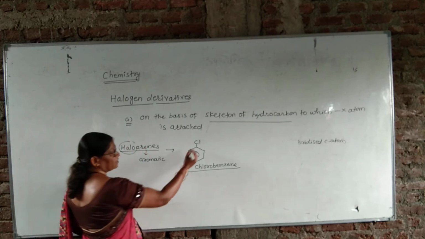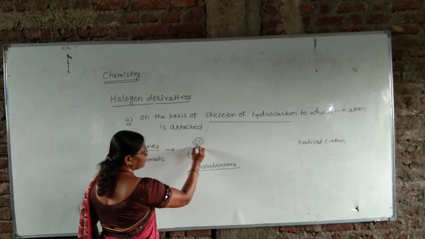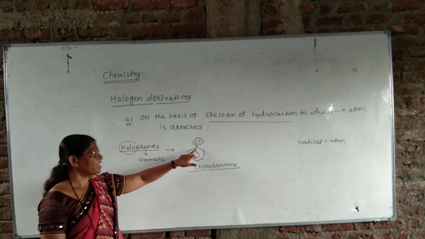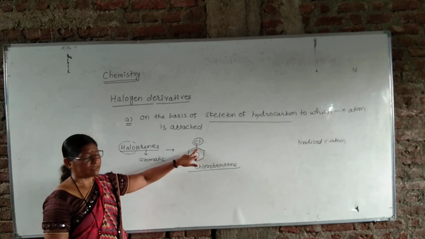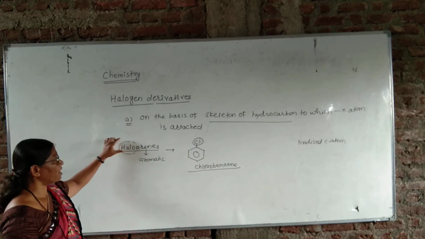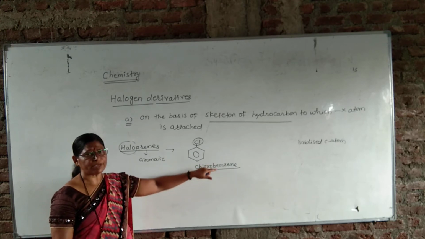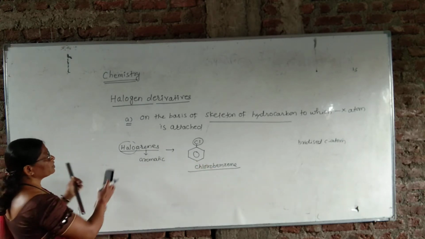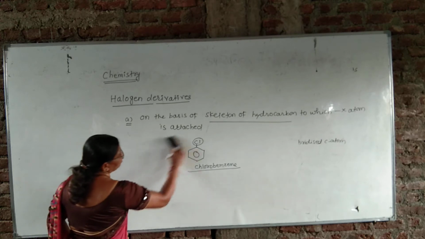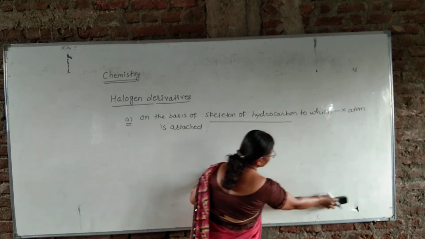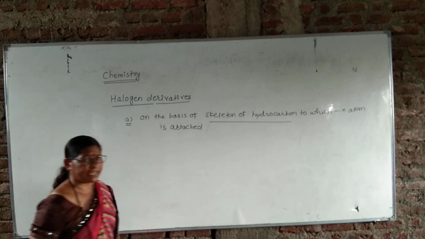Means in this, the halogen atom is directly attached to the aromatic nucleus, that is aromatic carbon. Therefore, this class is called haloarenes. An example of this is chlorobenzene. This is the classification on the basis of the skeleton of hydrocarbon to which the halogen atom is attached.